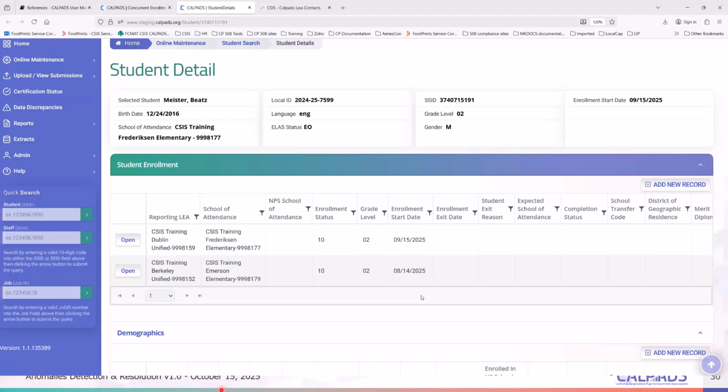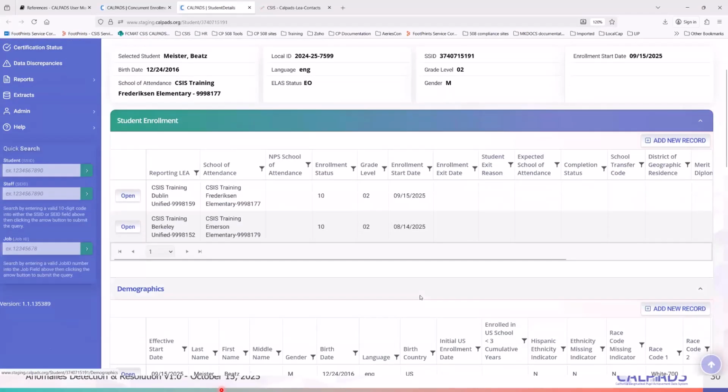Or in attendance. If the school site says the student is no longer at the district, then of course the easiest route is to just exit the student with the student's last attendance day at the school site.